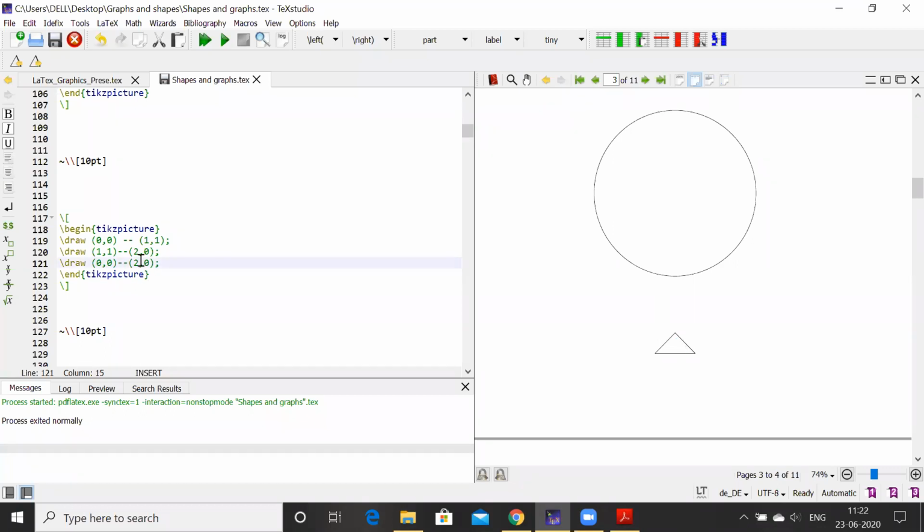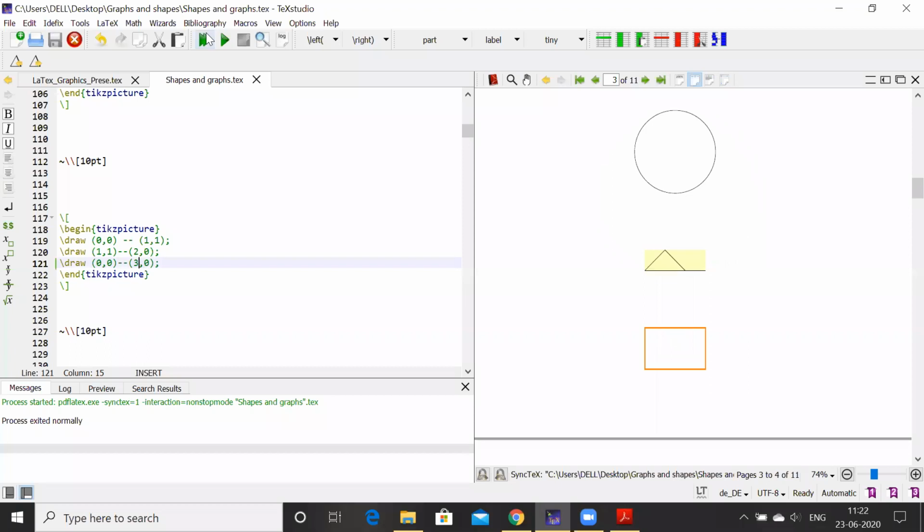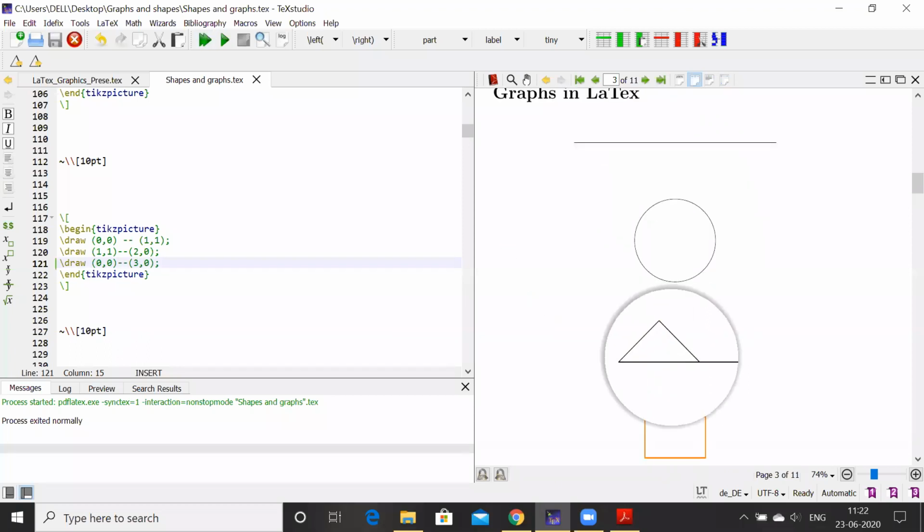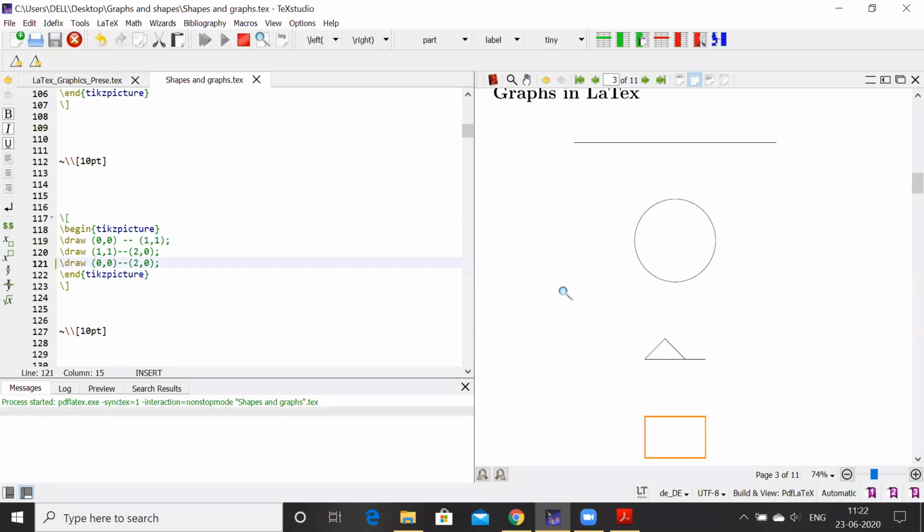If I change this to (3,0), see what happens. It will go outside of that. Look at it, this is what I get if I change it to (3,0). So we need to first specify the coordinates we require for the triangle, and then one can draw accordingly.